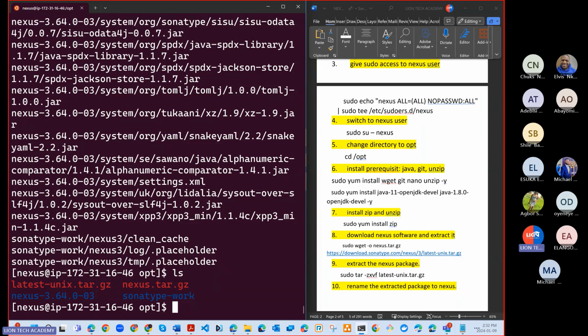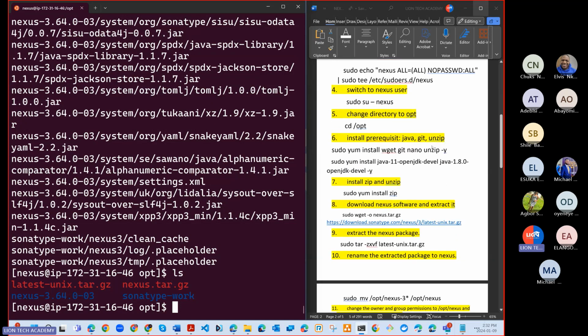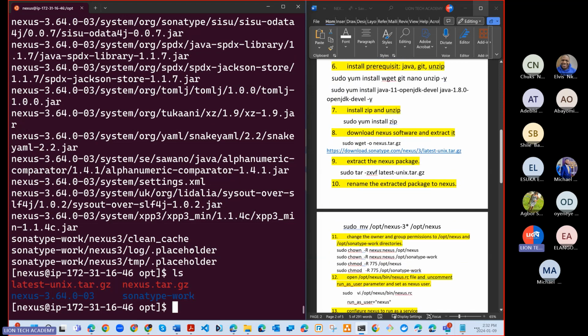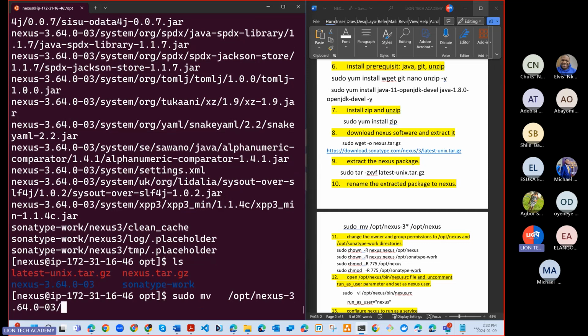So now let's rename what? The package to Nexus. So of course we can do sudo mv, okay, opt what? Nexus, okay, like that, into opt.